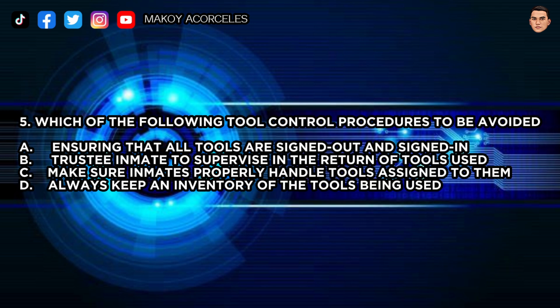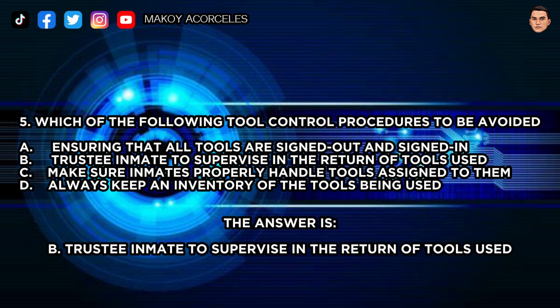5. Which of the following tool control procedures is to be avoided? A. Ensuring that all tools are signed out and signed in. B. Trustee inmate to supervise in the return of tools used. C. Make sure inmates properly handle tools assigned to them. D. Always keep an inventory of the tools being used. The answer is B. Trustee inmate to supervise in the return of tools used.